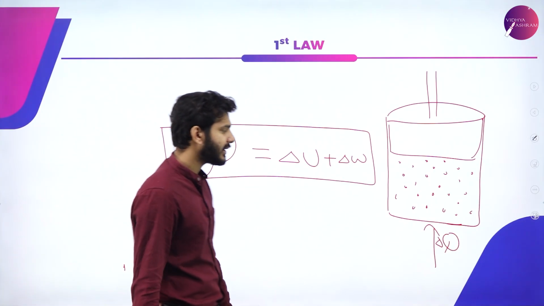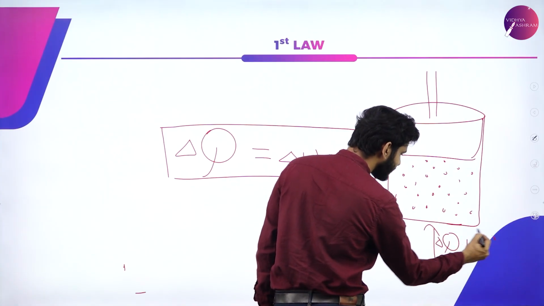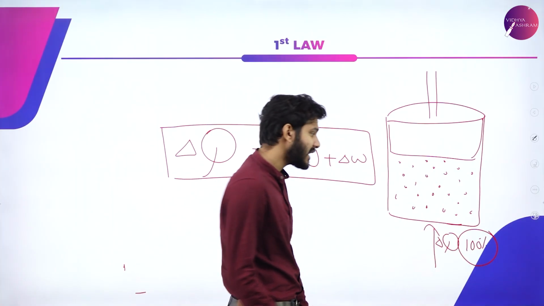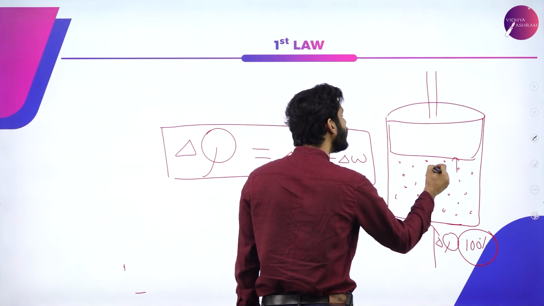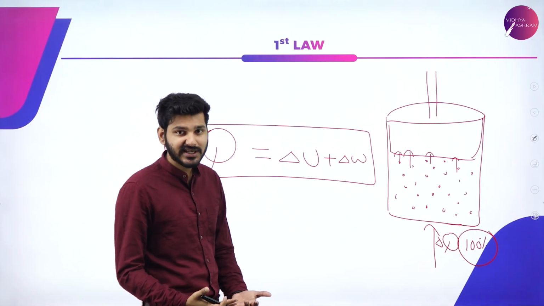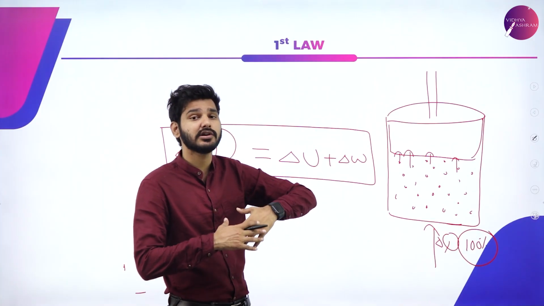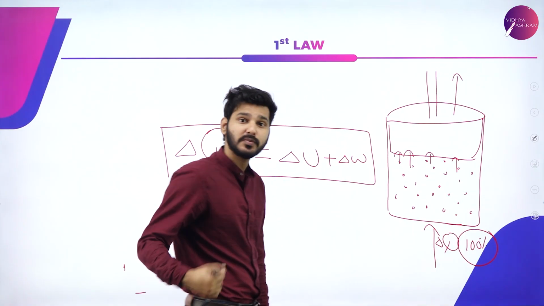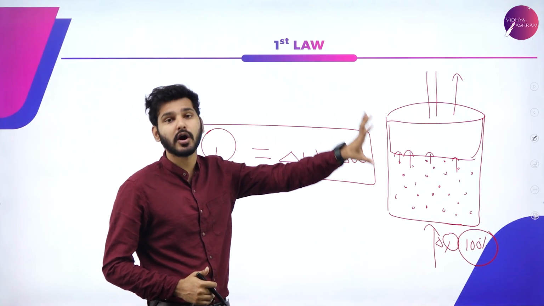So how does this all add up? Let's say 100% of the energy I am giving to this particular system. So heat is given to this system. Then part of that energy is used to move up this piston. I told you before that as internal energy increases, the molecules will try to slam on the container walls and will try to expand. As it expands, the piston rises up, which means the system is doing work on the surroundings.